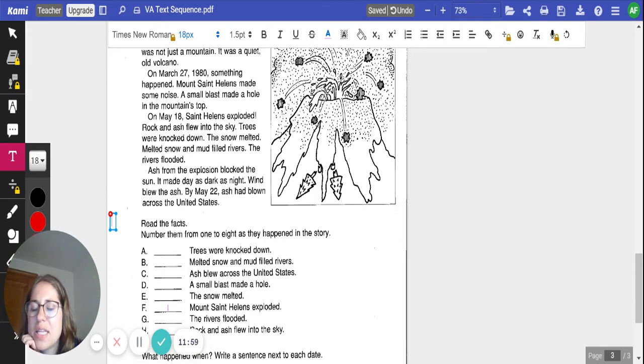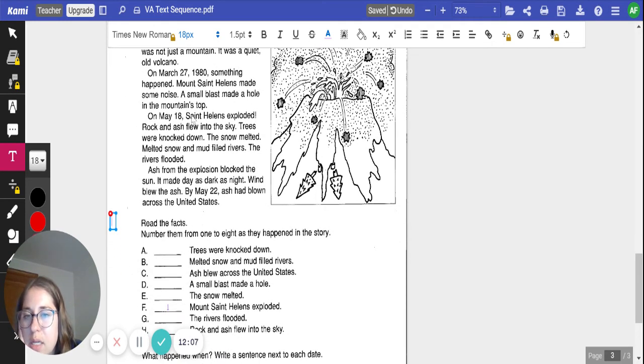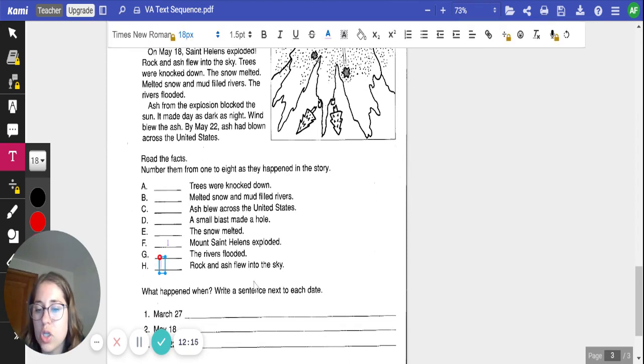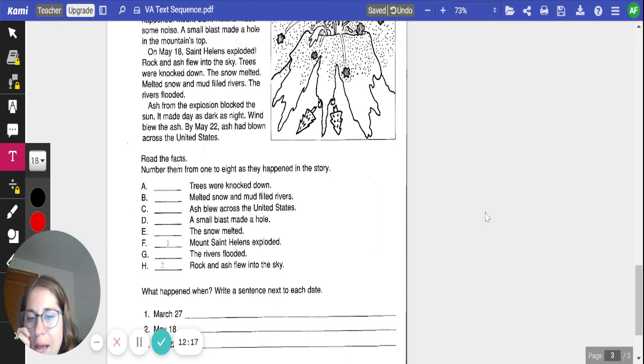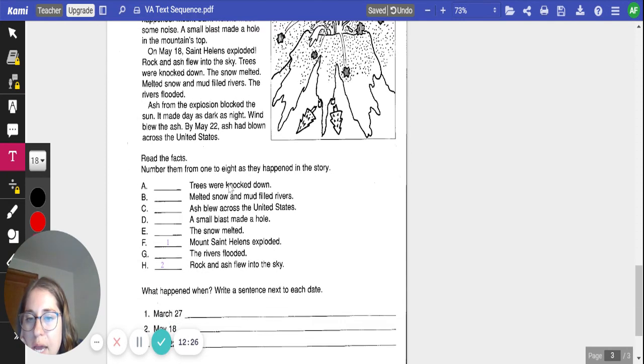Let's talk about the second thing that happened. So the first thing that happened was that Mount St. Helens exploded. Oh, I see it. So on May 18th, we see first that St. Helens exploded, and then rock and ash flew into the sky. Let's make that number 2. What happened after that? Trees were knocked down.